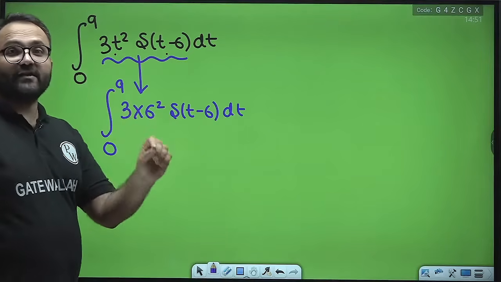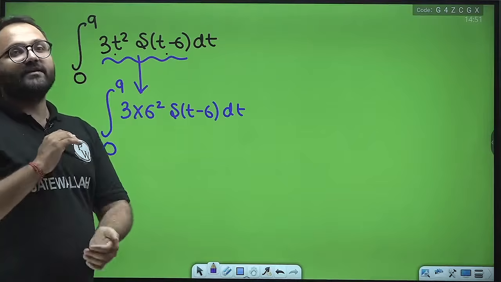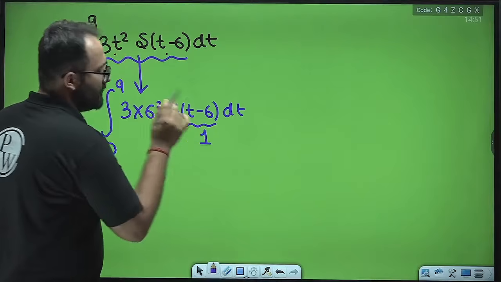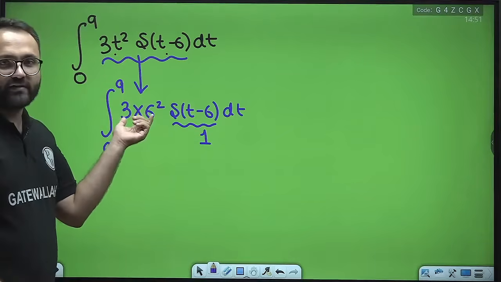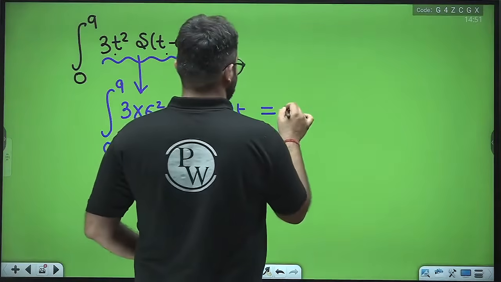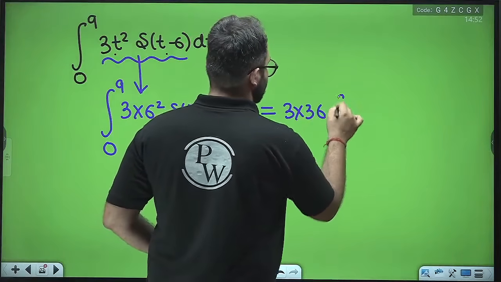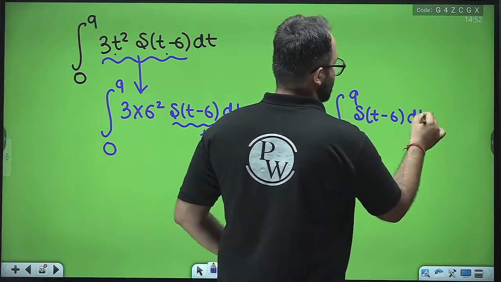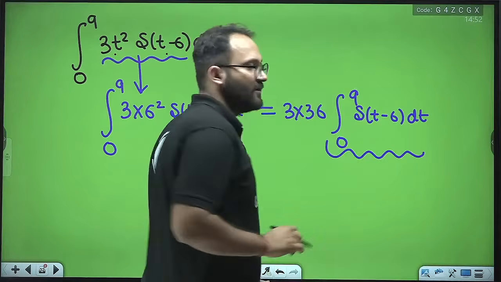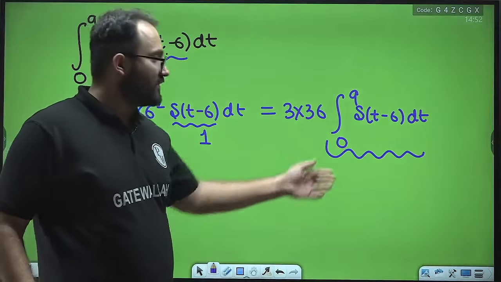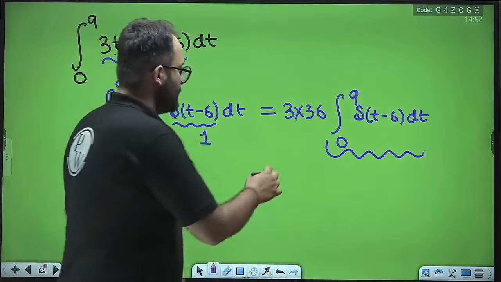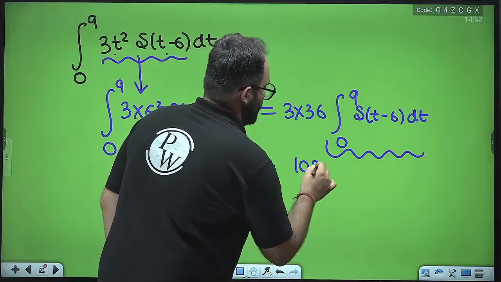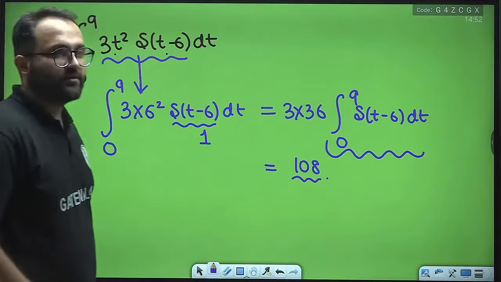Since the location of the delta function is 6, when we integrate from 0 to 9, this delta will give us 1, but this value which is outside will give us 3 into 36 times the integral from 0 to 9 of delta(t - 6) dt. Now this integration will give us 1 because we know that the area of the delta function is 1. So we'll get 108 as the answer.